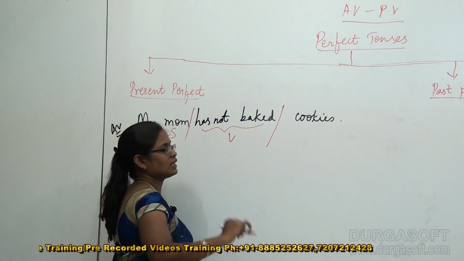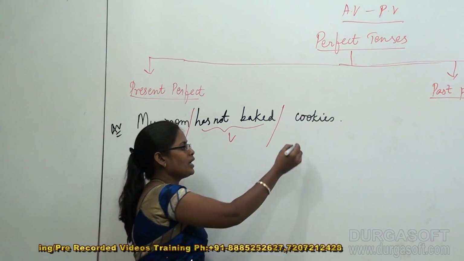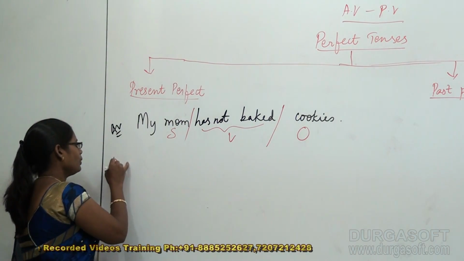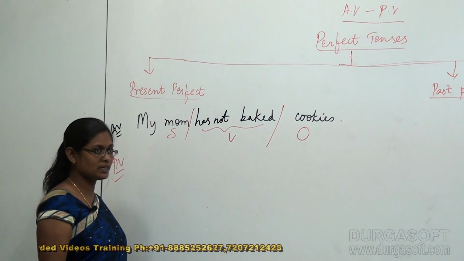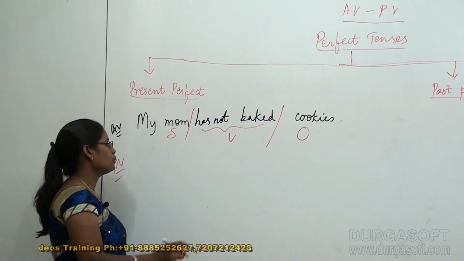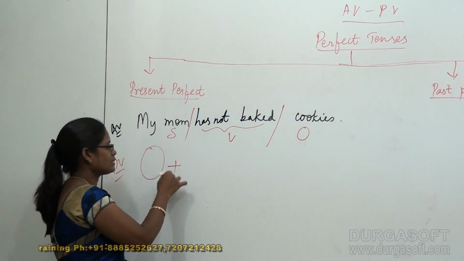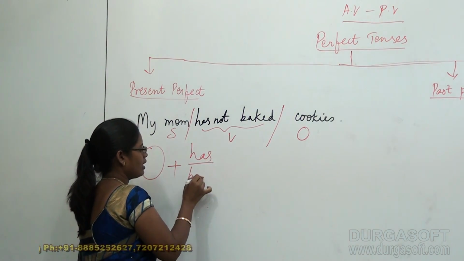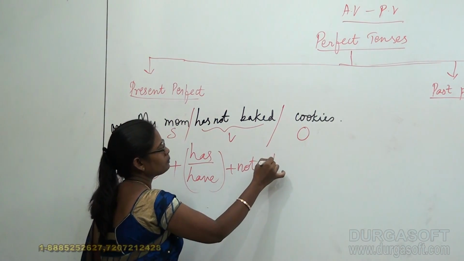Of course there is a negative contraction here, but still it stands as a verb, and cookies is my object. Now when I convert my negative active sentence into a passive sentence of negativity, I would like to take the object initially, object plus has or have plus not plus been.